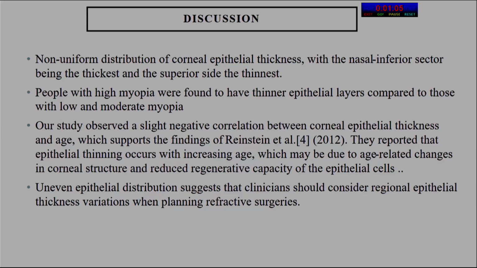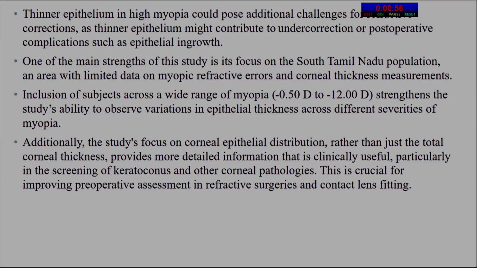The uneven epithelial distribution suggests clinicians should consider regional epithelial thickness variation when planning refractive surgeries. Thinner epithelium in high myopia poses additional challenges for refractive surgeries, and thinner epithelium may contribute to undercorrection and postoperative complications such as epithelial ingrowth. The study's main focus on corneal epithelial distribution rather than total corneal thickness provides more detailed information that is clinically useful, particularly in screening for keratoconus and other pathological problems.